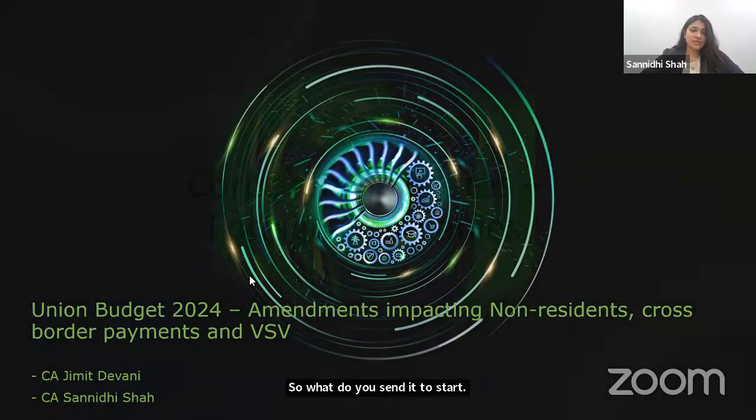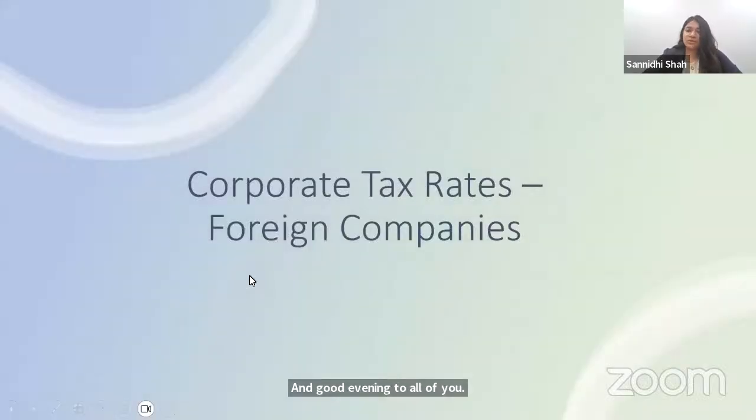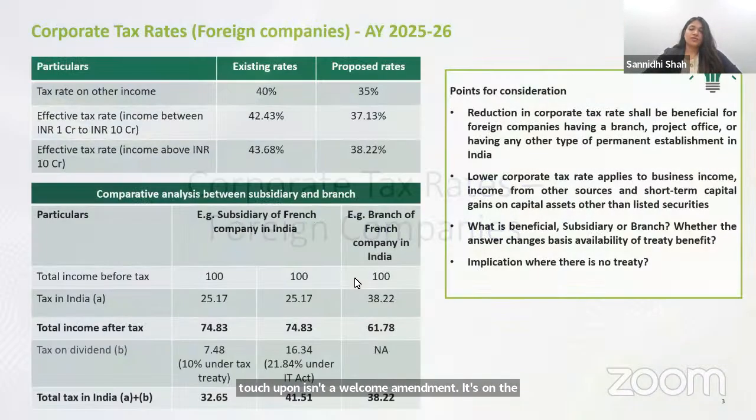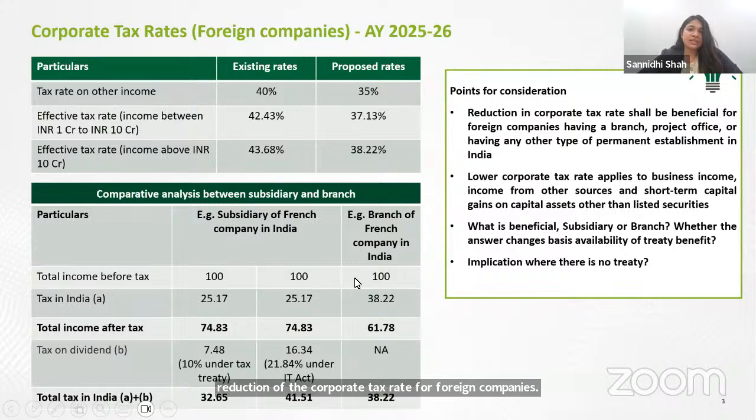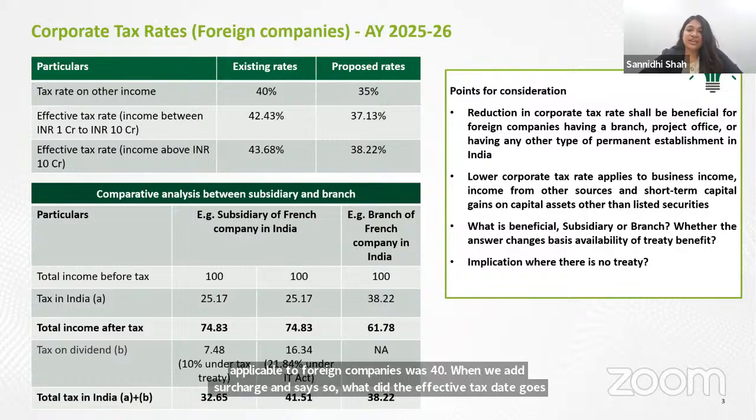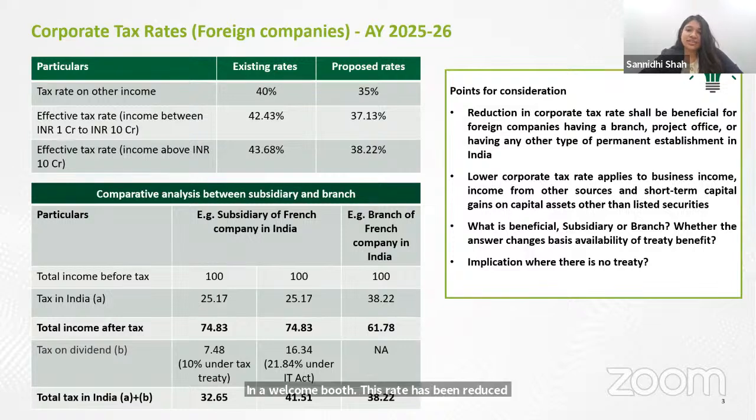So moving on, the first amendment that we would like to touch upon is a welcome amendment. It's on the reduction of the corporate tax rate for foreign companies. Earlier, prior to the budget, the corporate tax rate applicable to foreign companies was 40%. When we add surcharge and cess over it, the effective tax rate goes up to 43.68%. In a welcome move, this rate has been reduced to 35%. By adding surcharge and cess, it would be 38.22%.